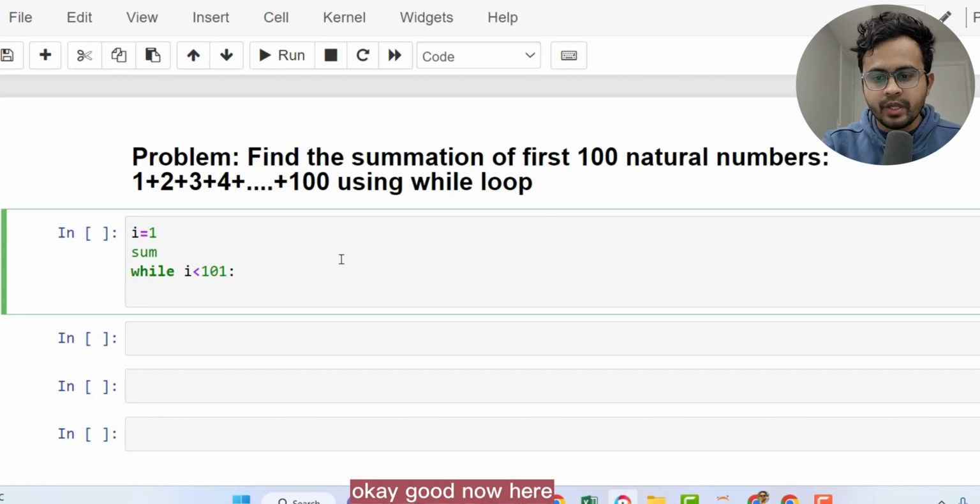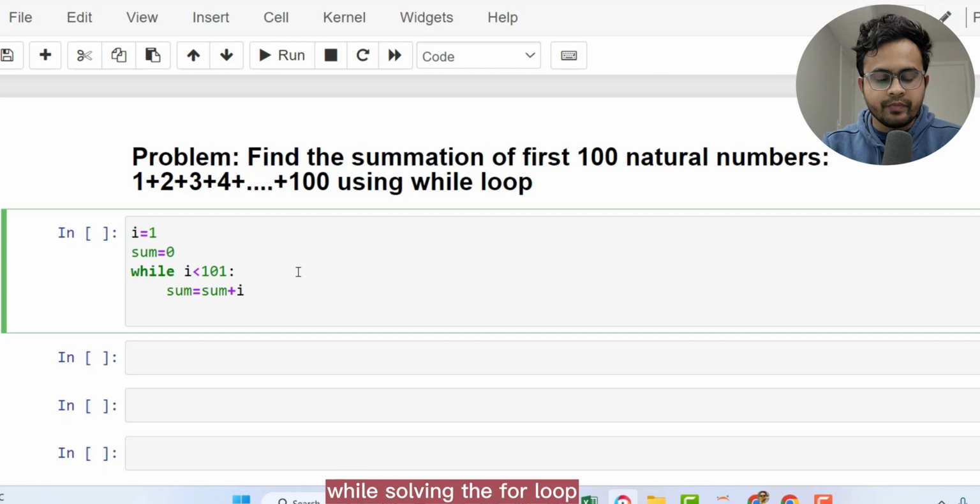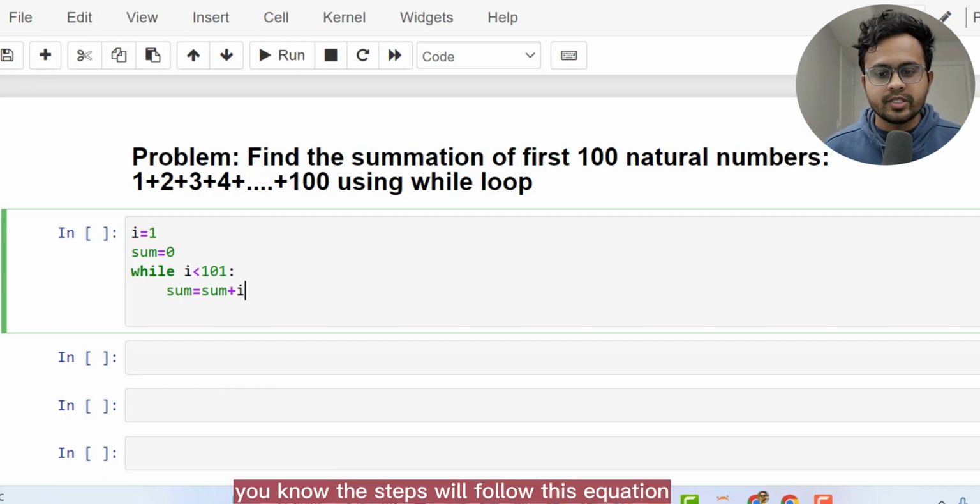Okay, good. Now here, let's write down sum is equal to 0, which is our initial variable. Then I can write down the formula sum is equal to sum plus I. While solving the for loop, I have explained why I am following sum is equal to sum plus I. It means every single time, the steps will follow this equation.